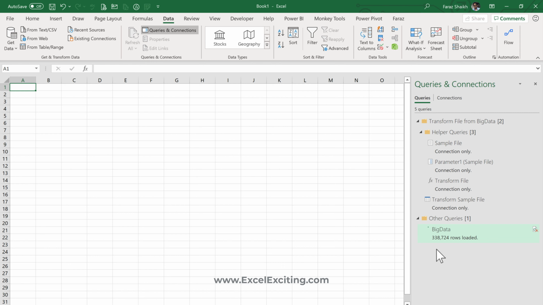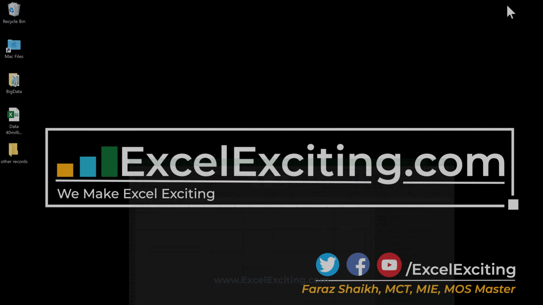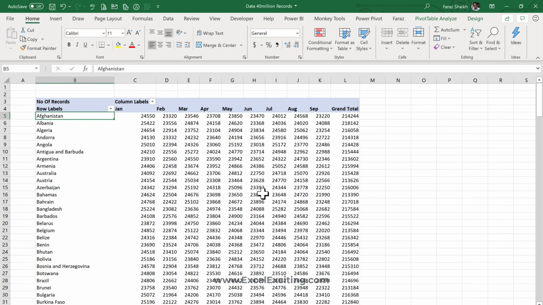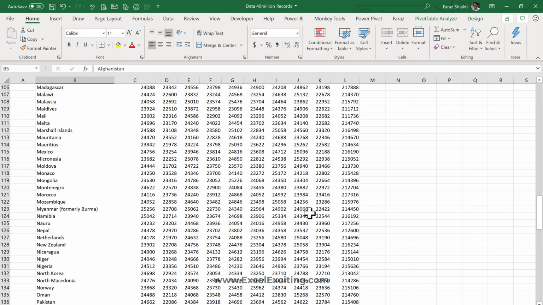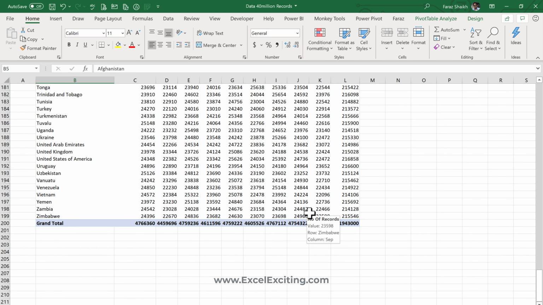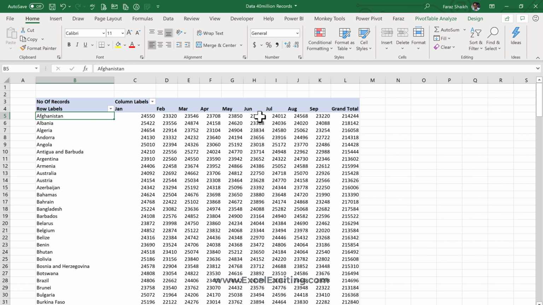So I'll not let you wait half an hour for this data to load because my screen recorder is also using a lot of memory. I'm just going to stop this process over here, and I'm going to show you the file which I have already prepared and kept for you. Now this is a data set of those 41 million records. As you can see over here, we have 41 million records, and this we can just slice and dice the data we want.